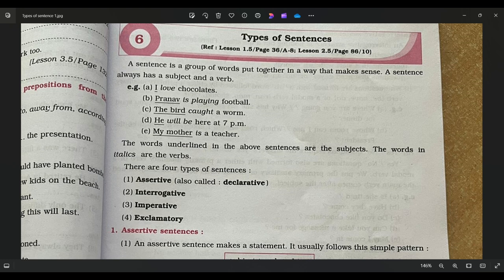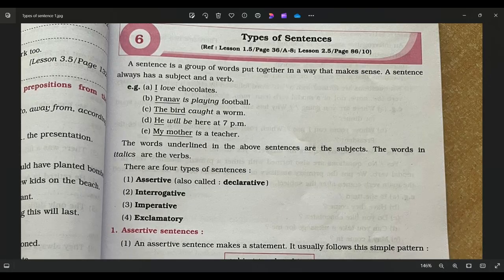So this topic, types of sentences, many of you have taken it lightly, but let me tell you, it is very important. For example, if you want to learn direct speech and indirect speech, you need to first identify the type of sentence, and then you will be able to apply the rules. So I would request you to learn this topic very seriously.